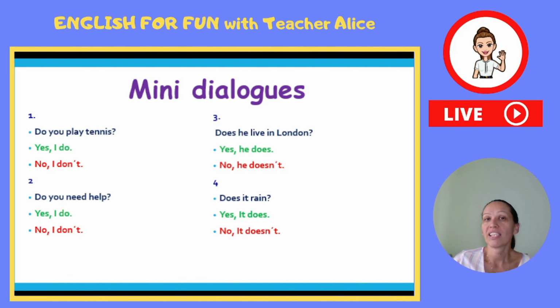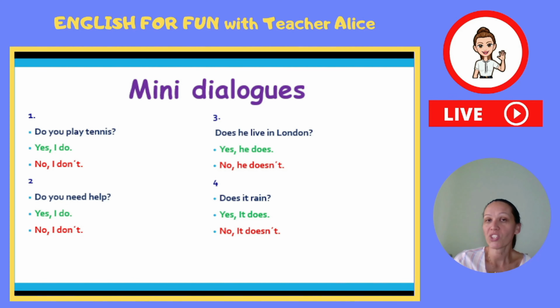The next question is, does he live in London? So we're already asking about him. That's why we ask, does he live in London? Again, we can say, yes, he does. Or we can say, no, he doesn't. He doesn't live in London. Again, we don't say, yes, he lives. No, he doesn't live. We should only say, yes, he does. Or no, he doesn't. Or you can add, no, he doesn't live in London anymore.